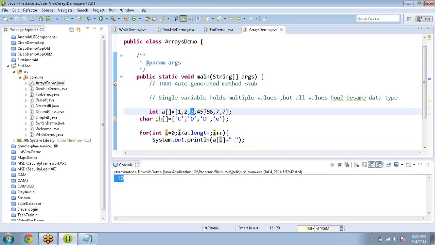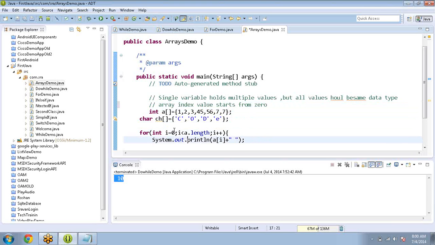Another important thing is the array index value starts from 0. Array index value starts from 0. Here we call it the position.